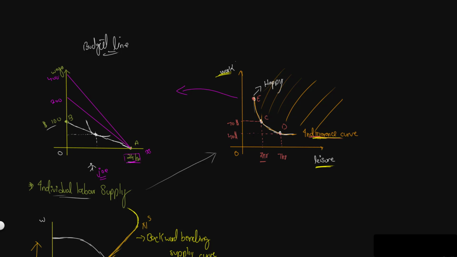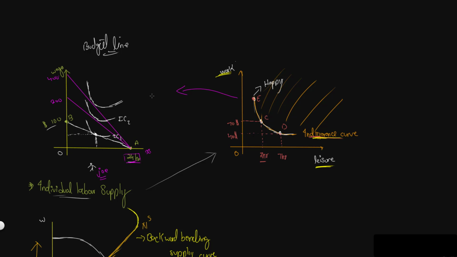Let's say that this point represents something like this. So what's going to happen if our wages increase? We will have a different indifference curve. Let's say this is our second indifference curve. Let's call this IC2 and this point IC1. And if you're offered a higher wage, that will look something like this.